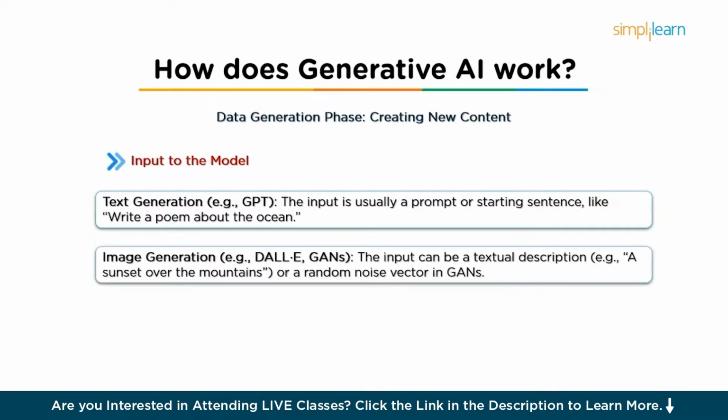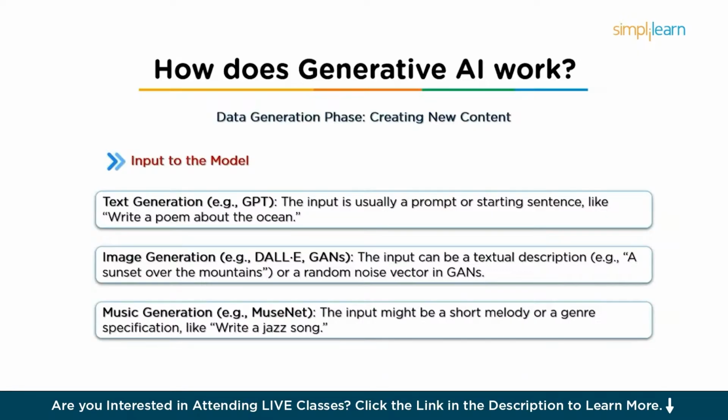For image generation, for example in DALL-E or GANs, the input might be a textual description of what kind of image you want to generate. For example, it could be something like "a sunset over the mountains with a clear sky." In GANs, the input could also be a random noise vector, which the generator uses to create a detailed image. And then we have music generation like MuseNet, where the input might be a short melody or a genre specification, like "write a jazz song," and the AI will then produce a full musical composition in that style.